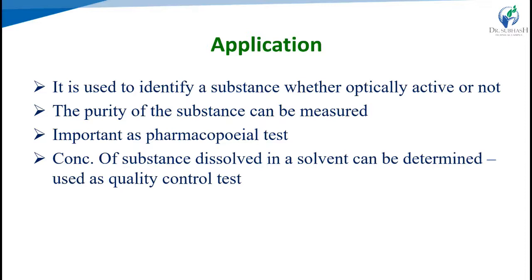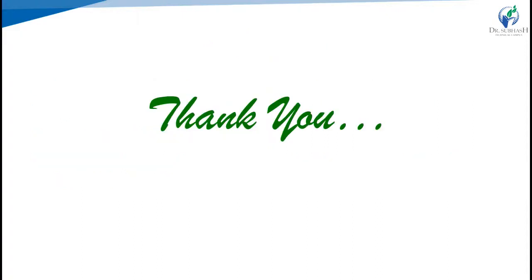In the sugar industry, chemistry, and food and beverages, the purity of a substance can be measured, which is important for pharmacopoeial tests. The concentration of a substance dissolved in a solvent can also be determined. These are some applications of optical rotation.